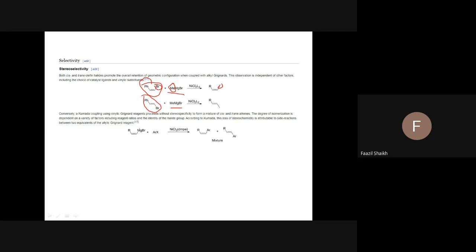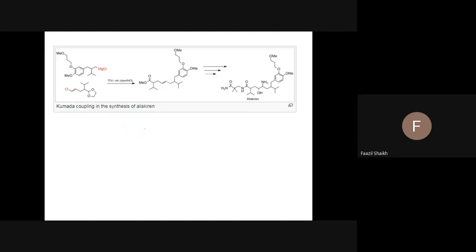But if it is reverse, meaning the Grignard is part of the vinyl, an allylic Grignard, where the vinyl part is attached to MgBr, then a mixture will form, because of many reasons. Generally this is not opted for. Why? Because when we are simply getting the desired product using the other approach, this is not employed.